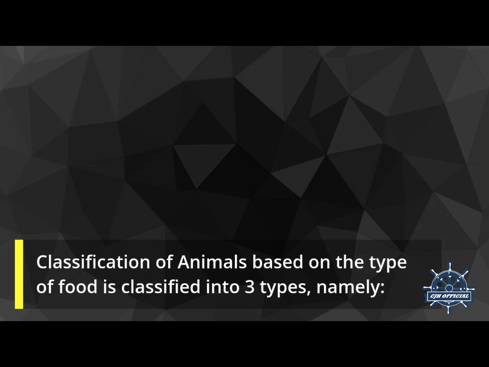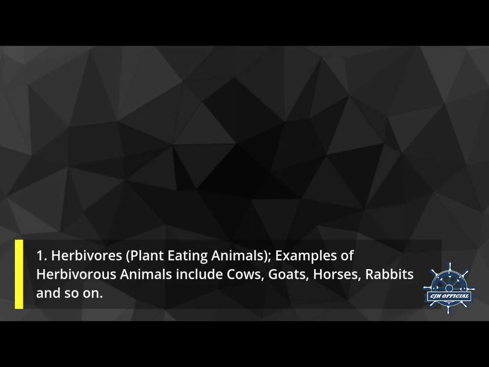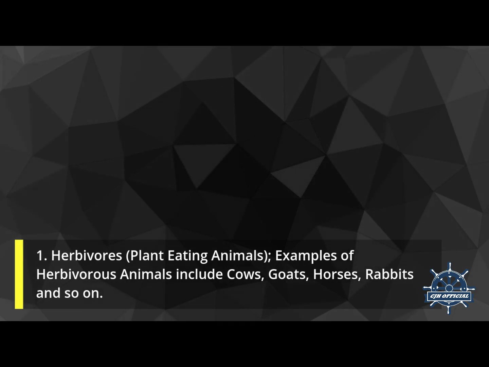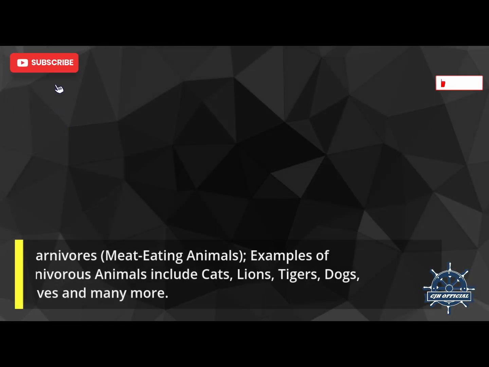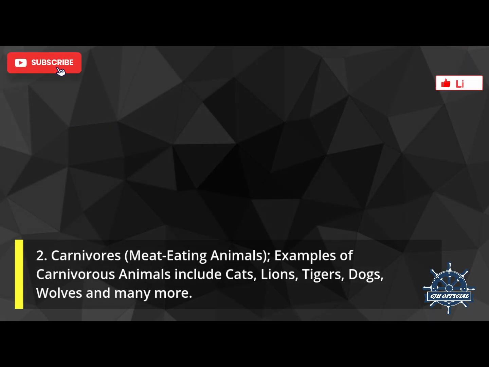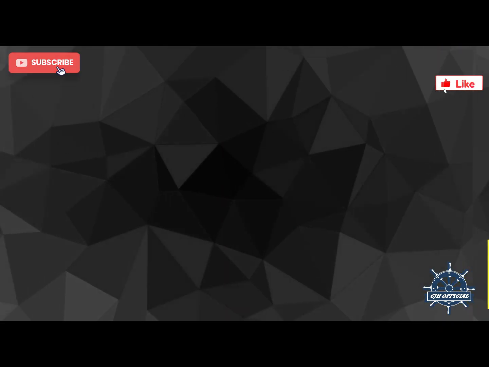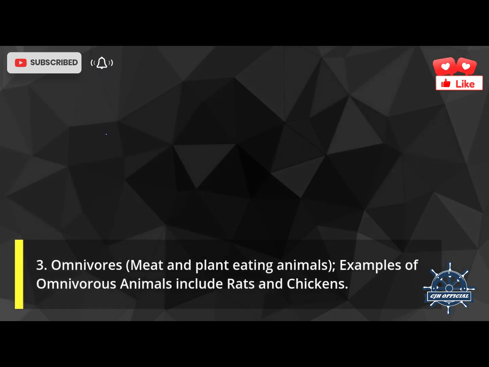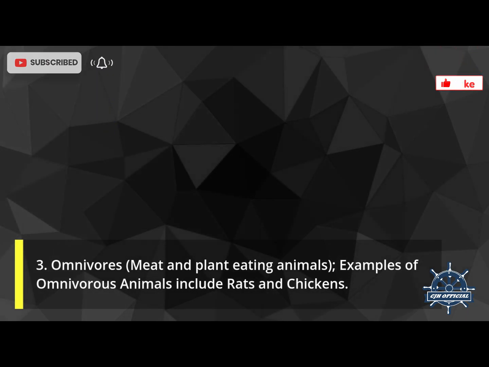Classification of animals based on the type of food is classified into three types, namely: 1. Herbivores, plant-eating animals. Examples include cows, goats, horses, rabbits and so on. 2. Carnivores, meat-eating animals. Examples include cats, lions, tigers, dogs, wolves and many more. 3. Omnivores, meat and plant-eating animals. Examples of omnivorous animals include rats and chickens.